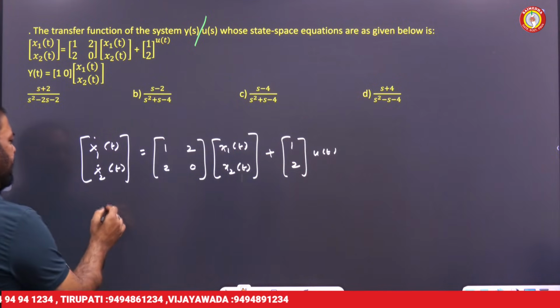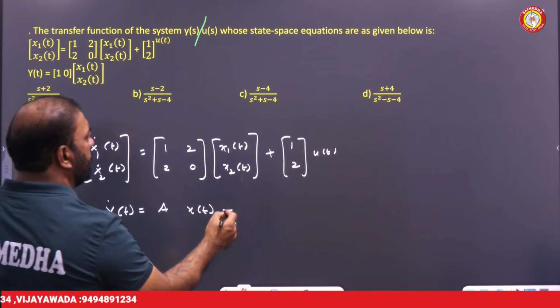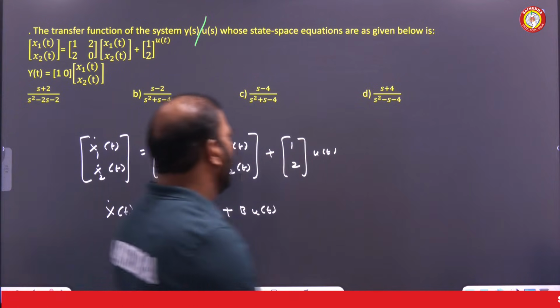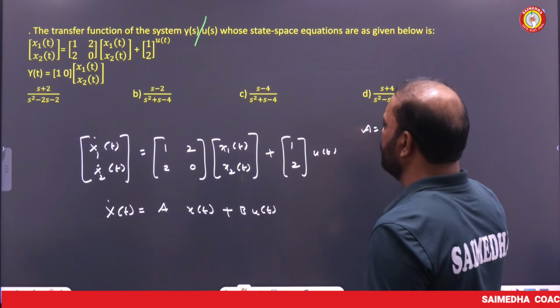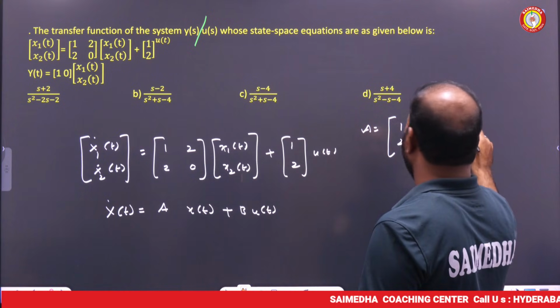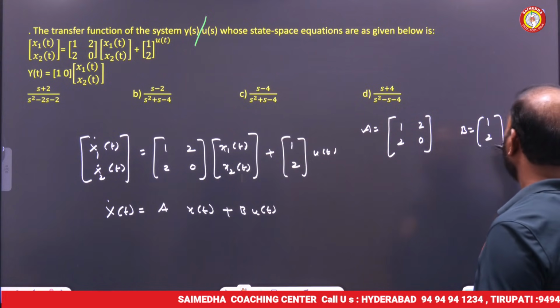If you compare with the state equation x'(t) = A x(t) + B u(t), matrix A is [1, 2; 2, 0] and matrix B is [1; 2].